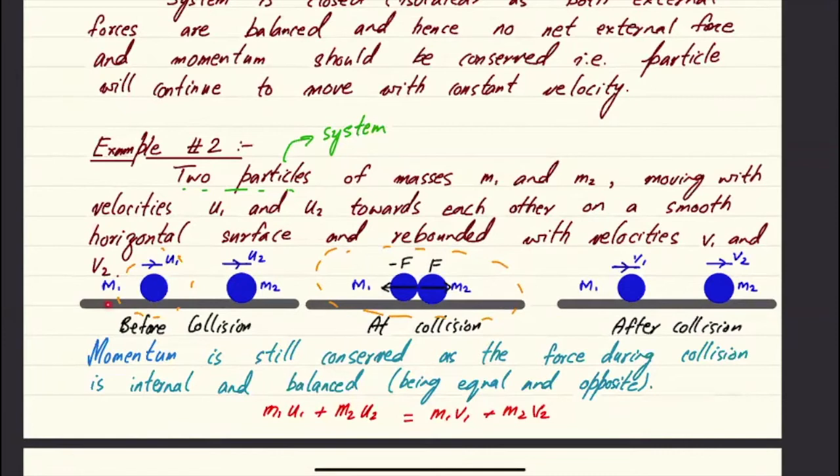The table is smooth and horizontal, and there are two particles moving, and M1 is moving faster as compared to M2, so that it can reach up to M2, it makes a collision, and they will exert force onto each other, and they'll move off again, with, of course, V2 being higher, and M2 will be moving at a higher speed, so that it moves away. So this is an example.